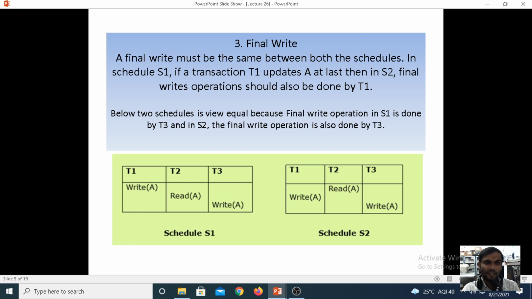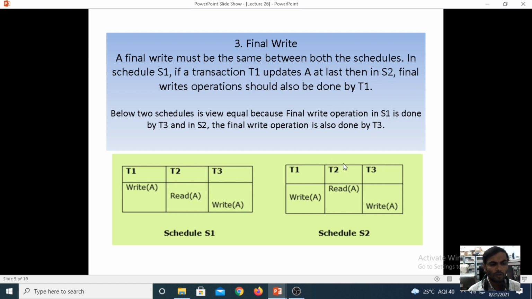The final write should be the same under both schedules S1 and S2.